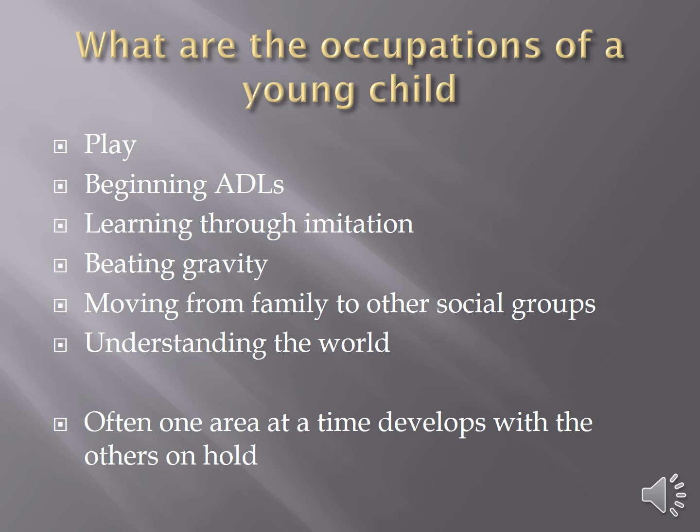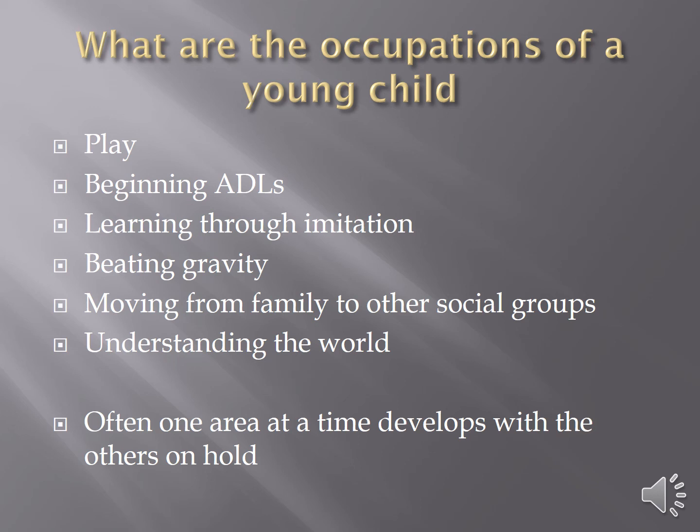One of the things to understand when working with young children is that they don't develop all their skill areas at the same time. So a young child might get to a certain point in talking and then kind of hold on to that level and start working on walking. And then once they get walking down pat, then they'll go back and start working on the talking. So children develop one area at a time and kind of hold with the other areas while they're learning a brand new one, especially something big like walking or talking. So we need to remember that.